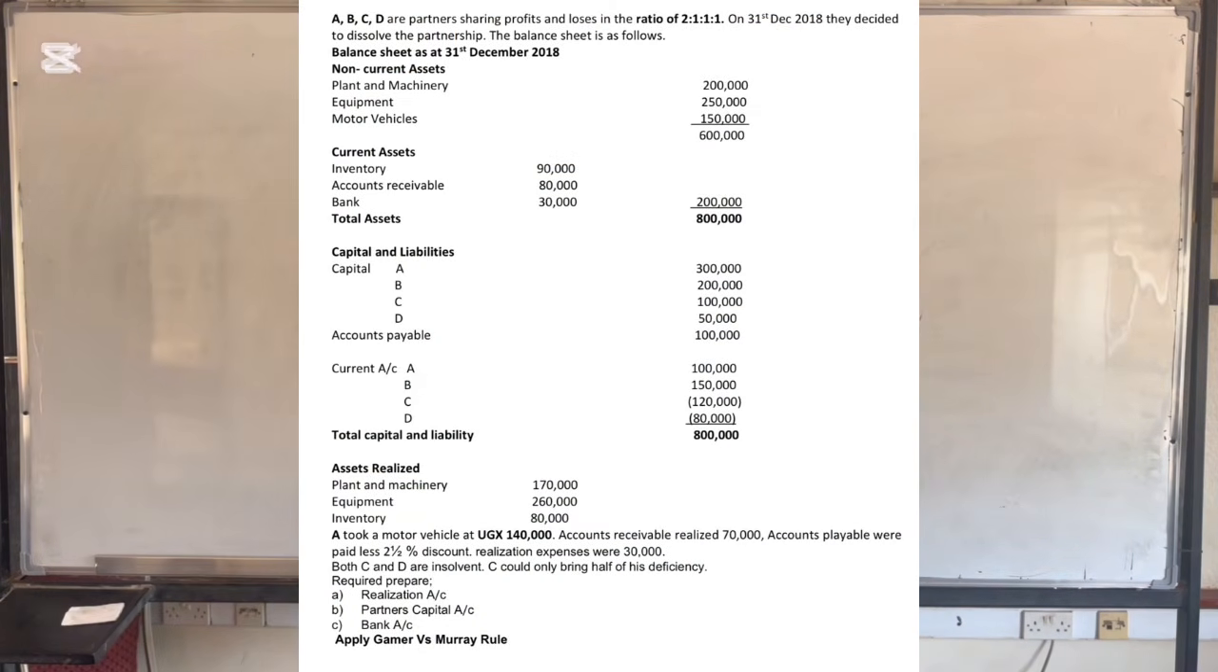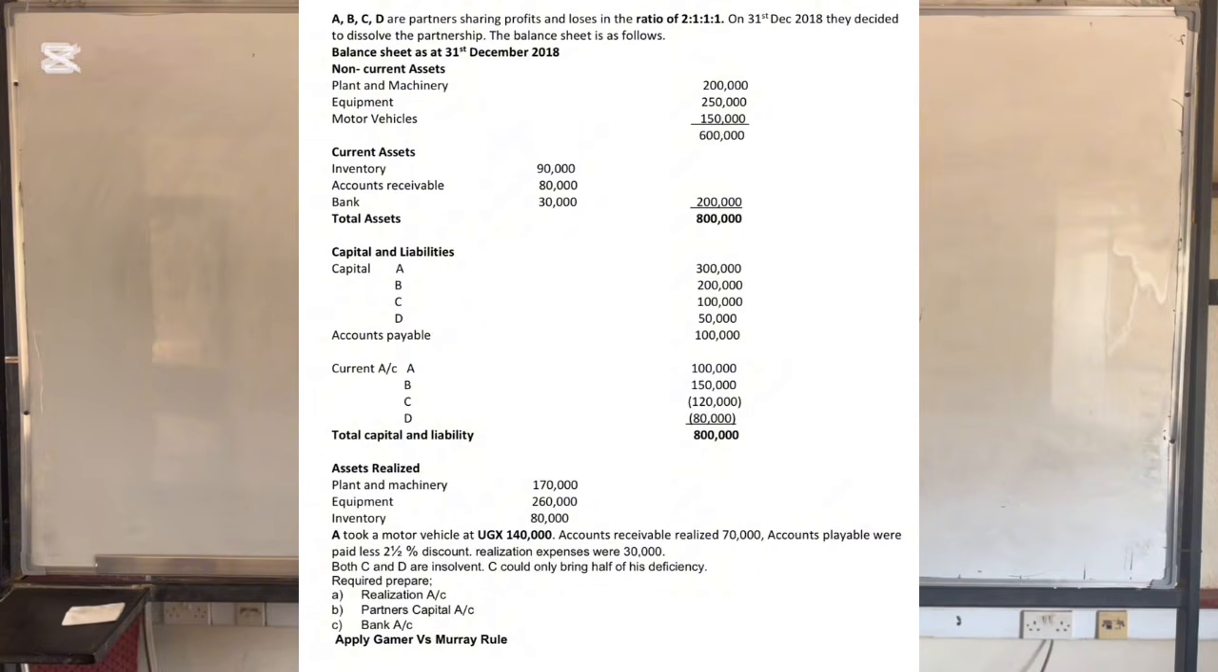All right, so the question says, A, B, C, D are partners sharing profits and losses in the ratio of 2 to 1 to 1. On 31st December 2018, they decided to dissolve the partnership. The balance sheet is as follows. So they've given us a balance sheet before the dissolution. They said non-current assets: we have plant and machinery, equipment, motor vehicle. Then we have 600 as the total non-current assets.